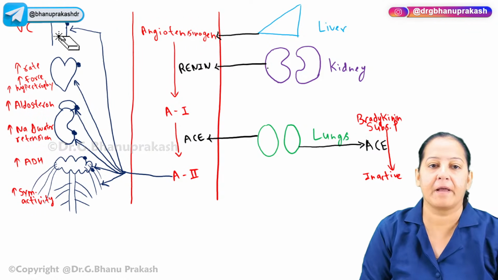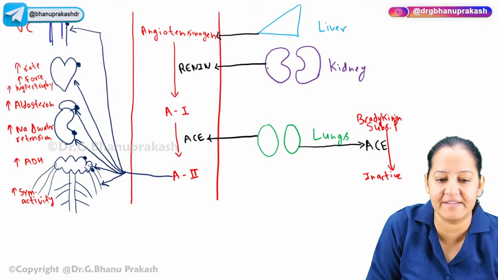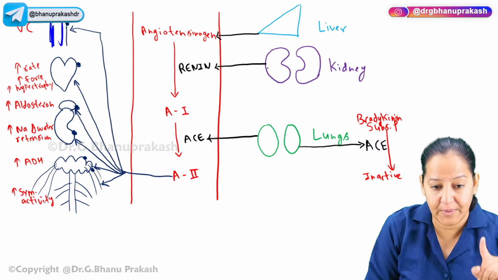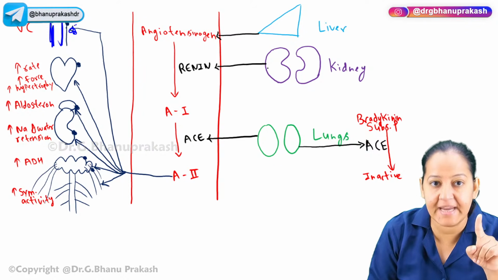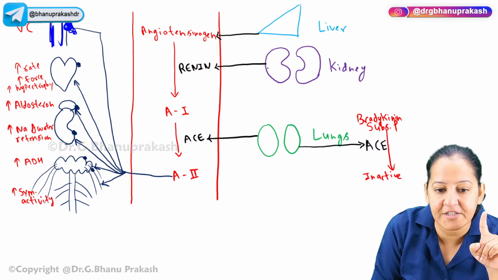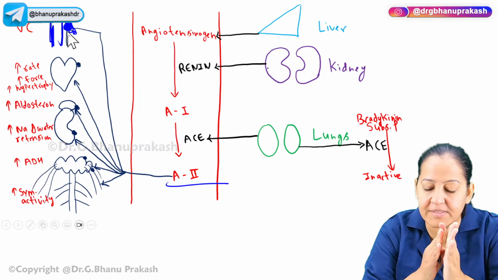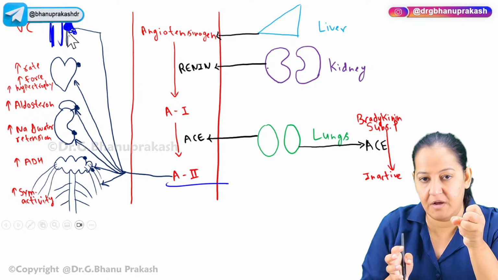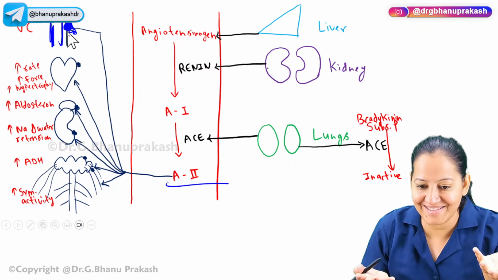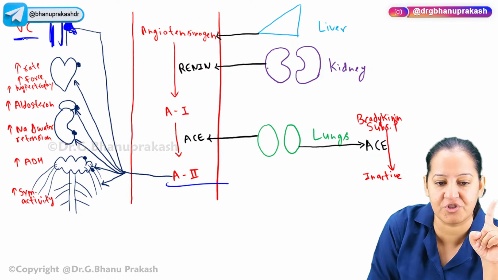Number 1, blood vessel. Can you see? This is a blood vessel. This is a blood vessel. So AT, can you see the dot? This dot is AT. I have drawn the AT receptor. So this angiotensin 2 is coming and acting on the AT receptor and causing vasoconstriction. When the vasoconstriction is there, blood pressure will rise. Number 1, it is causing vasoconstriction in the blood vessels.